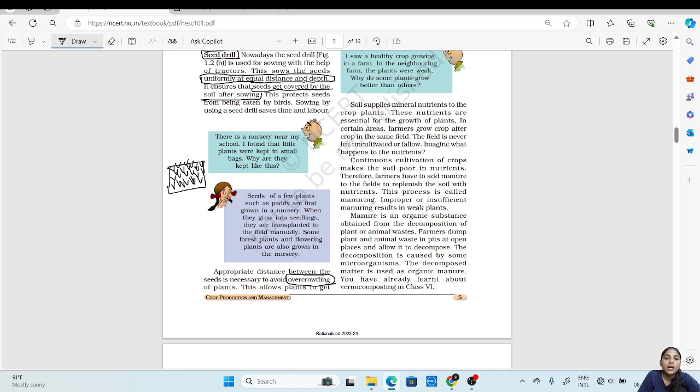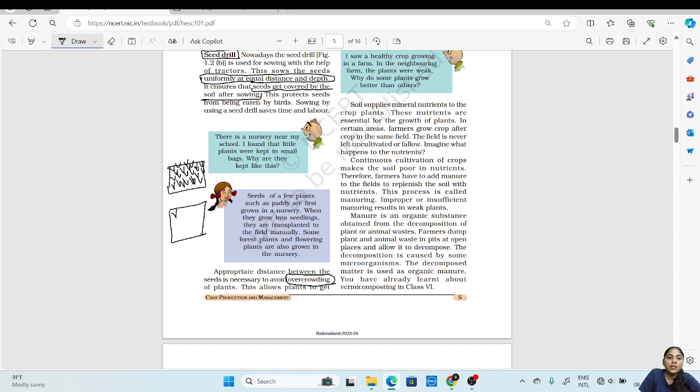All these plants will have to compete with each other to get sunlight, water, and nutrients. And all these plants will not get sufficient nutrients, sunlight, water, etc. So the growth of these plants will be hampered, or they will become weak over time.